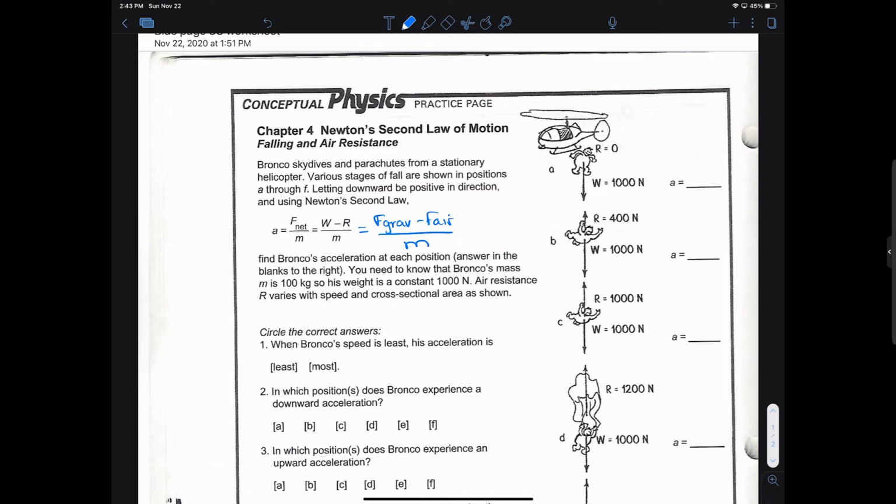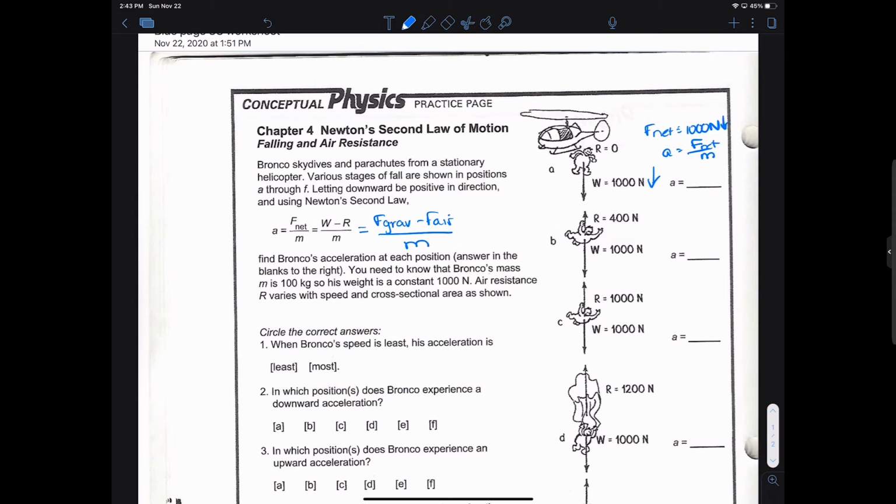So at this point in time, his net force is down. His net force is only going to be 1,000 newtons down. So a equals F net over m, and his mass is 100 kilograms.